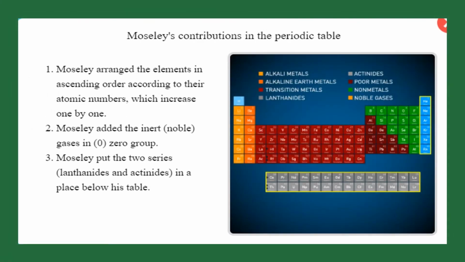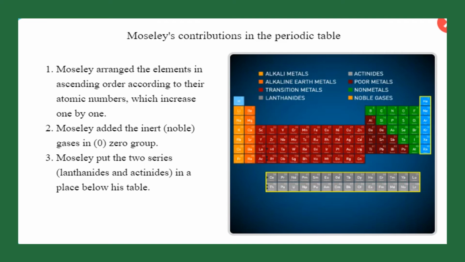What are the modifications that Moseley made in the periodic table? The first thing, as we mentioned, is the base on which Moseley classified the elements. It was the arrangement of the elements in ascending order according to the atomic numbers, increasing one by one. The second modification was that Moseley added the inert gases, all of them in the zero group, at the end of his table.